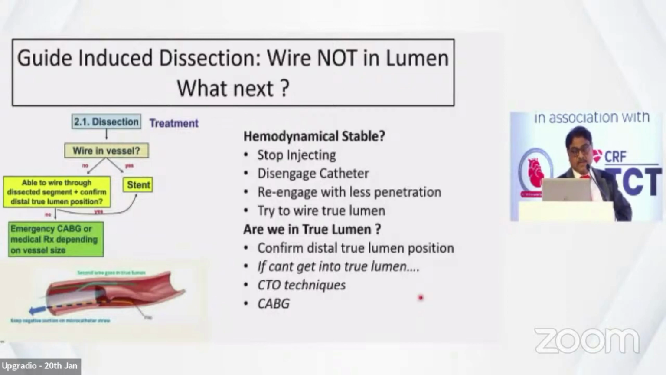Then try to rewire it. Try to take a guide which does not go deep, like XB or something. Just take the JL or something outside. I call it an outstanding guide and outstanding wiring by an outstanding operator. Then try the CTO techniques. This technique also can work sometimes, to aspirate from the false lumen.